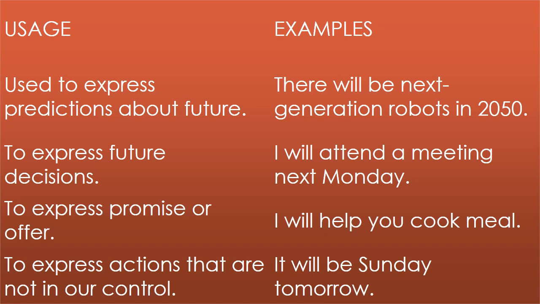Example, I will attend a meeting next Monday. It is also used to express promise or offer, as I have already told you. I will help you cook meal. Then it is also used to express actions that are not in our control. Example, it will be Sunday tomorrow.